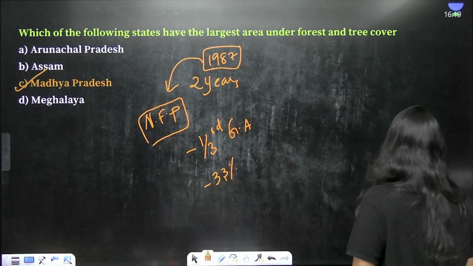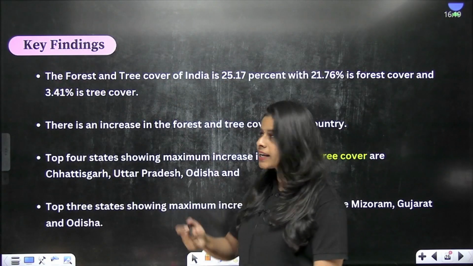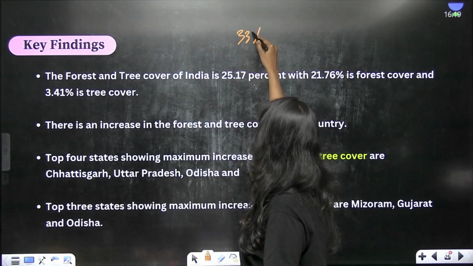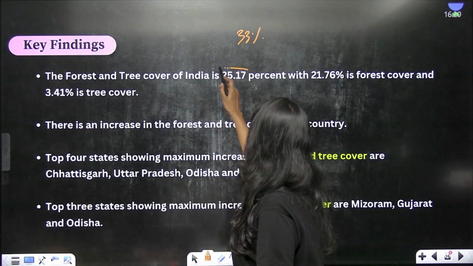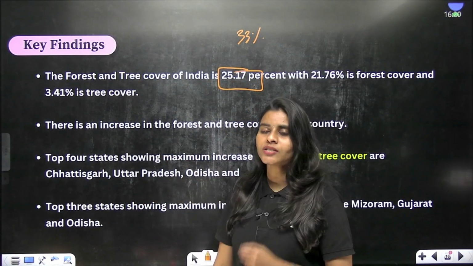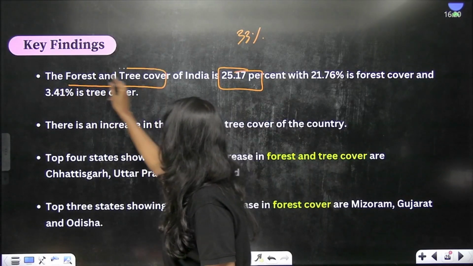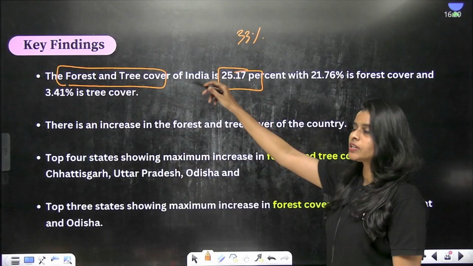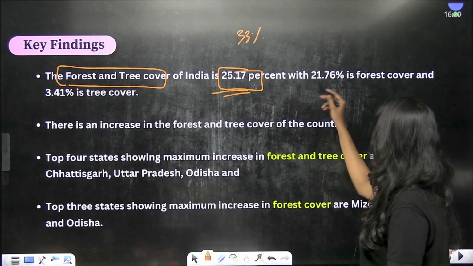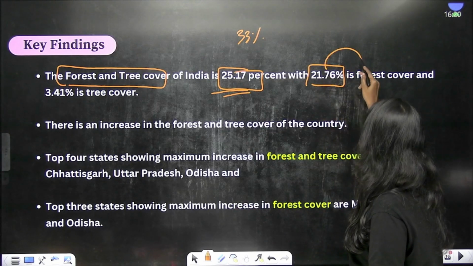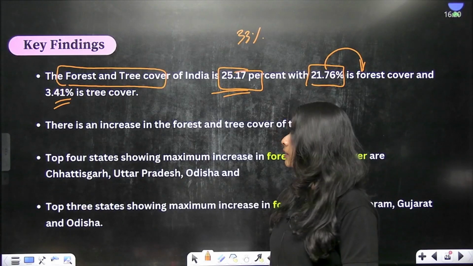So now let's study about the key findings of the report. So what is the target? It is 33%. So how much area do we have under forest cover in India? It is 25.17%. The total forest and the tree cover, including the tree cover, the total area is 25.17%, with 21.76 under the forest cover and 3.14 under the tree cover, right?